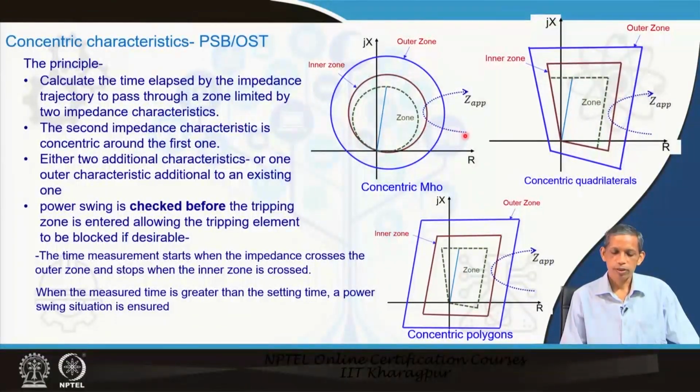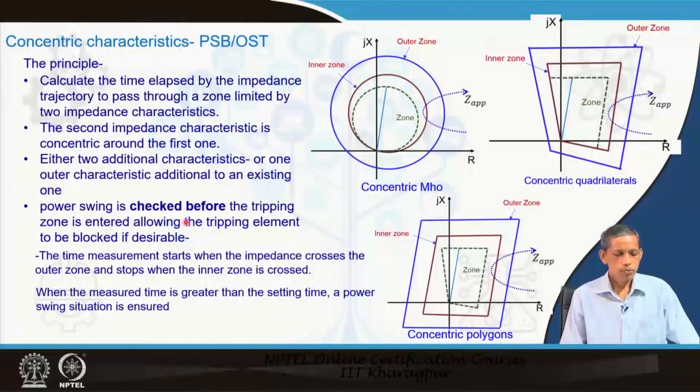In case of fault, the movement will be very rapid, and in case of swing it will be slow, that we are already aware of. So, that is why they calculate the time elapsed by the impedance trajectory to pass a zone limited by these two considered characteristics, and both are concentric.